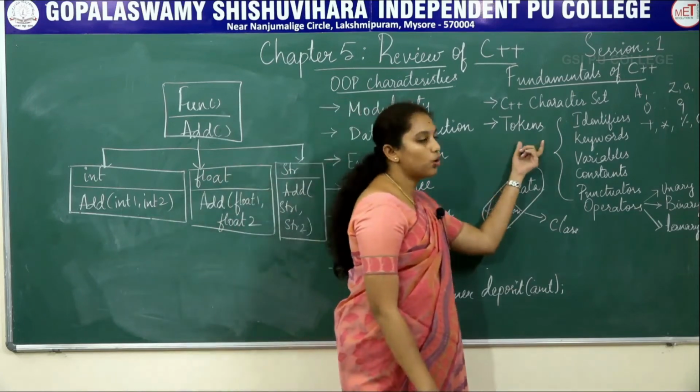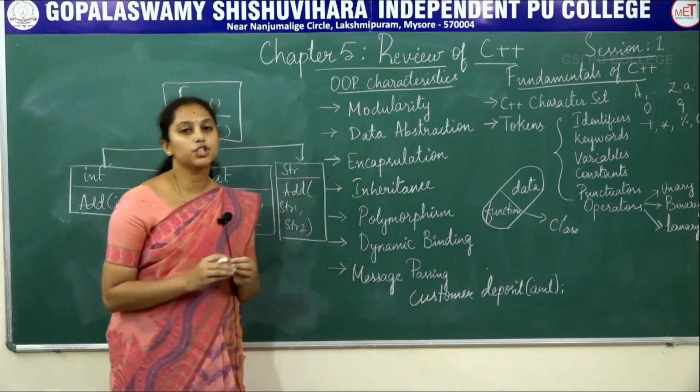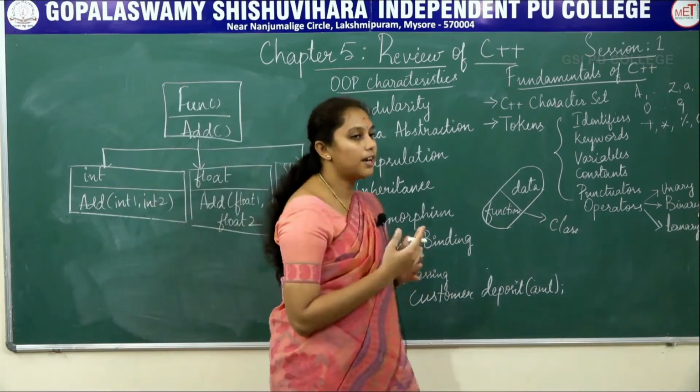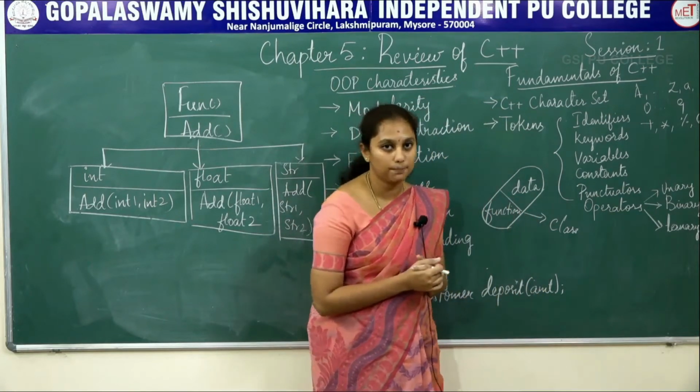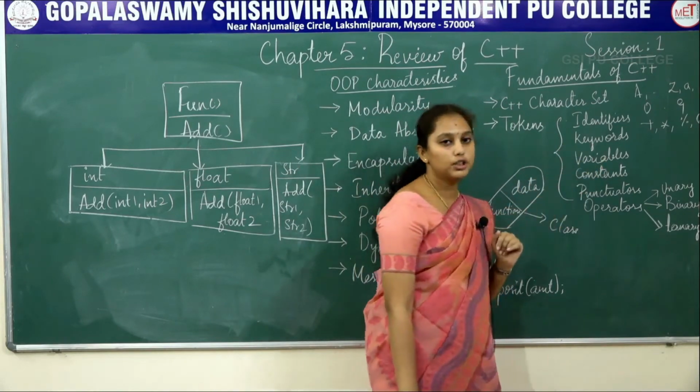And next is tokens. What are tokens? A token is the smallest individual unit in a program. It helps us to construct the definitions, declarations and even the complete program. So these are some of the types of tokens.